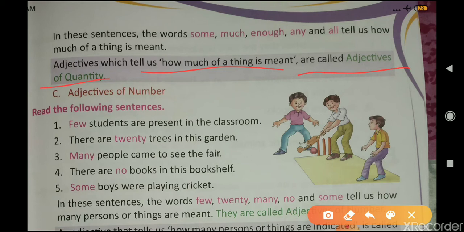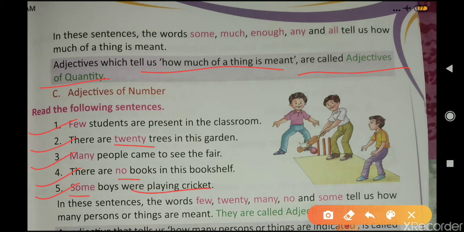Then adjectives of number. Few students are present in the classroom. There are pretty trees in this garden. There are 20 trees in this garden. Many people came to see the fair. There are no books in this bookshelf. Some boys were playing cricket. So few, 20, many, no and some.